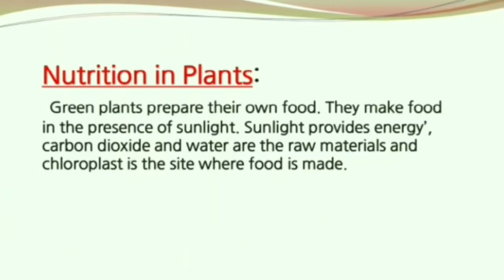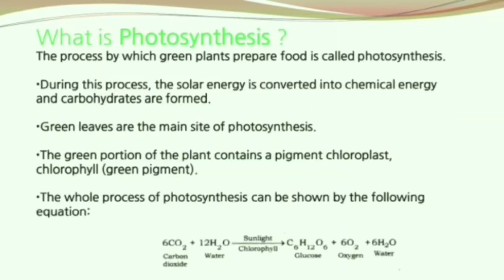Nutrition in plants. Green plants prepare their own food. They make food in the presence of sunlight. Sunlight provides energy, whereas carbon dioxide and water are the raw materials, and chloroplast is the site where the food is made. What is photosynthesis? The process by which green plants prepare food is termed as photosynthesis. During this process, solar energy is converted into chemical energy and carbohydrates are formed.